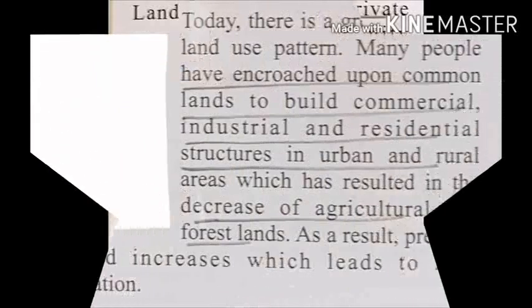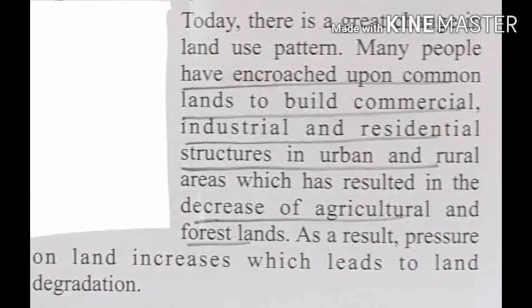The next, there is a great change in land use pattern as the land is not used properly by the people. The main reason behind this is the increasing population, and who is responsible for all these things? We, the humans. They have started using the land for different purposes like commercial and residential buildings as urbanization is increasing.